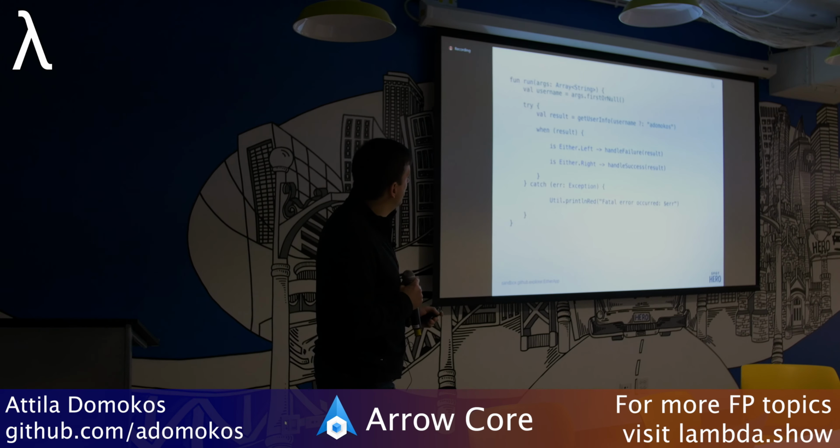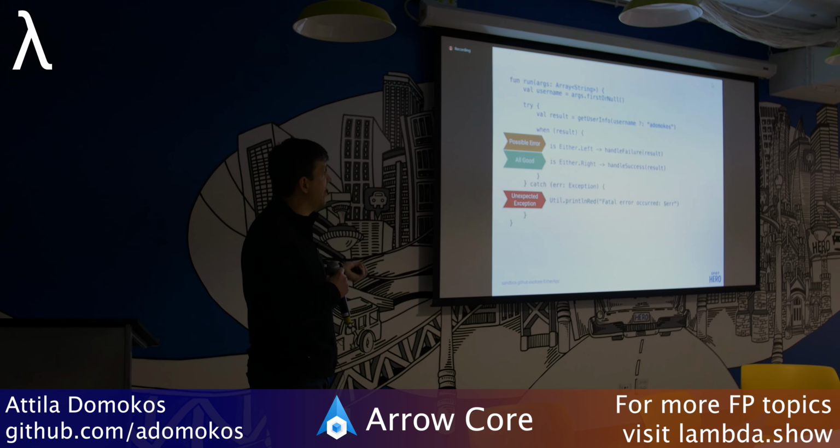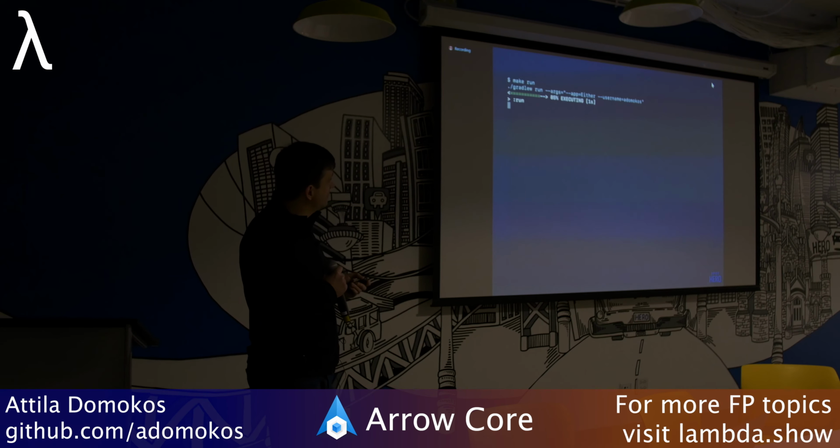All right, let's see how this works. You haven't seen this function. This is where I'm calling the application, where I'm invoking the entire application. GetUserInfo is the organizer function. The return value is an either. If it's left, I'm handling the failure because I'm expecting that. If it's right, I'm handling the success with hopefully a green message in the command line. And then if it's an unexpected error, it's red. Let's see how the 4 cases are going to work out.